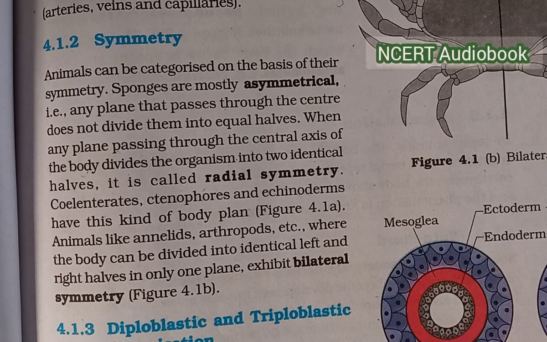4.2 Symmetry. Animals can be categorized on the basis of their symmetry. Sponges are mostly asymmetrical, that is, any plane that passes through the center does not divide them into equal halves. When any plane passing through the central axis of the body divides the organism into two identical halves, it is called radial symmetry. Coelenterates, ctenophores and echinoderms have this kind of body plan. Animals like annelids and arthropods, where the body can be divided into identical left and right halves in only one plane, exhibit bilateral symmetry.